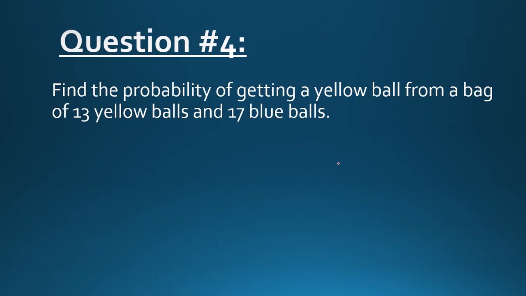Moving towards question number 4, find the probability of getting a yellow ball from a bag of 13 yellow balls and 17 blue balls. You are given a bag which consists of two colors of balls, of which one is yellow and the other one is blue. There are 13 yellow balls and 17 blue balls. You need to find the probability of getting a yellow ball.